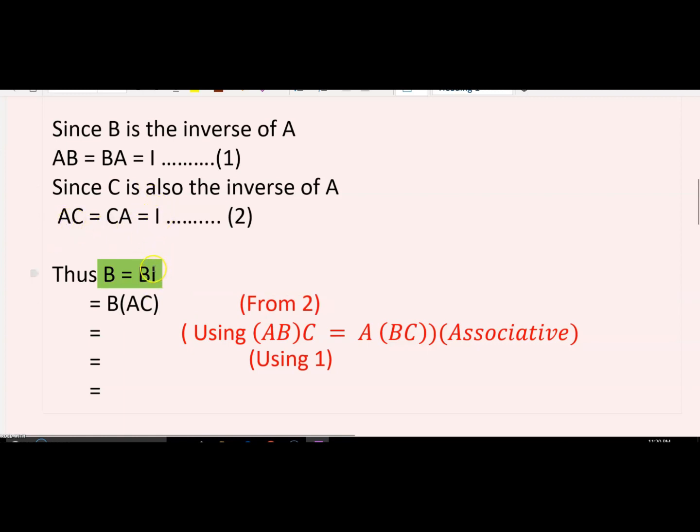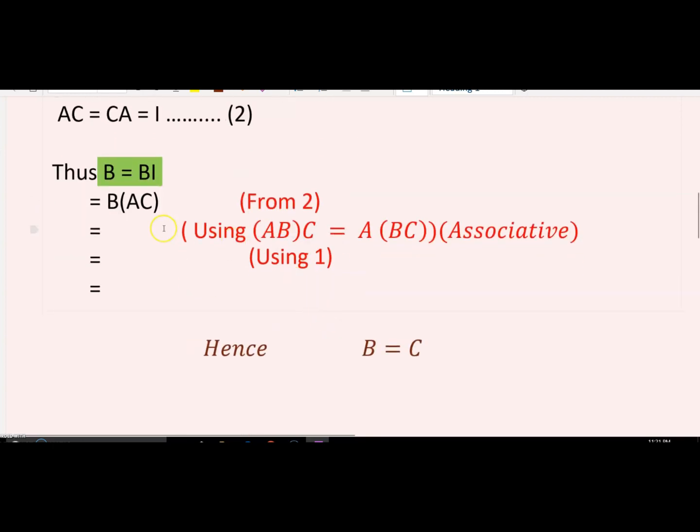So we can write AC in the place of I. Now, as you know, in matrix multiplication the associative property holds. So at the place of A we are having B here, and at the place of BC we are having AC here.